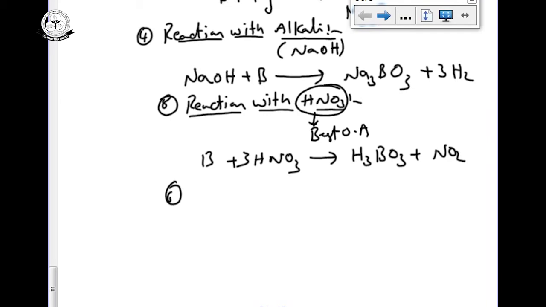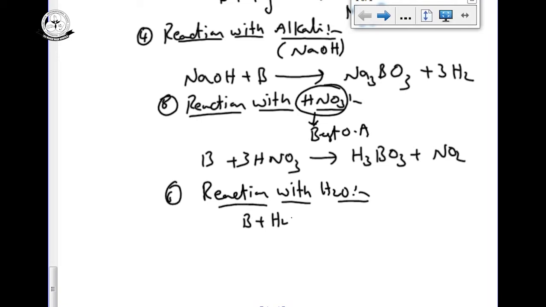Next, boron reaction with water. Any element reacting with water gives the corresponding hydroxides. But boron hydroxide is wrong, as I told you previously. It's orthoboric acid, H3BO3. It's not a base, it's an acid.